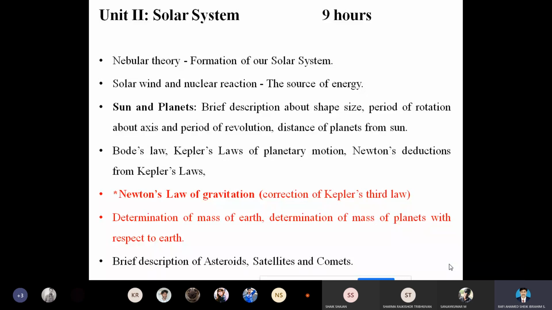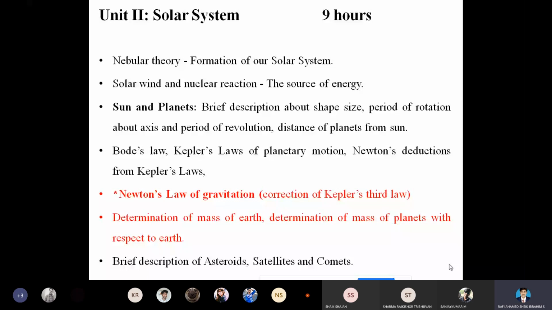So this is the first law according to Kepler's hypothesis. The second law of Kepler's is that a line from the planet to the sun sweeps out equal areas in equal times.